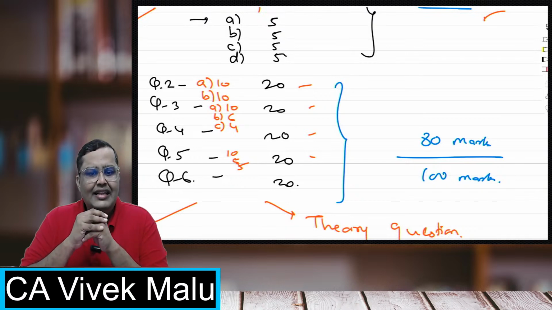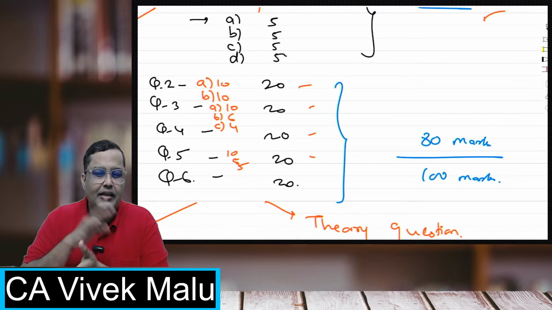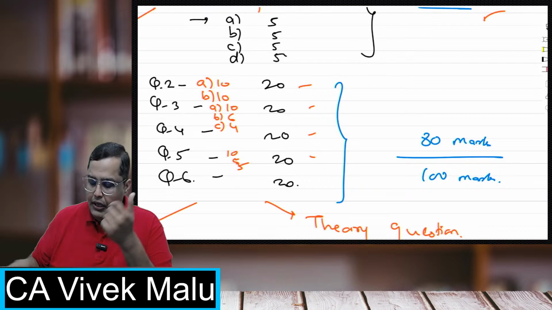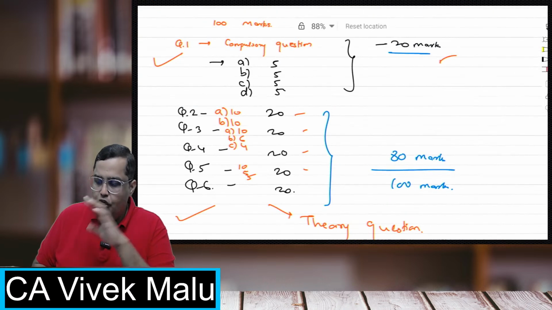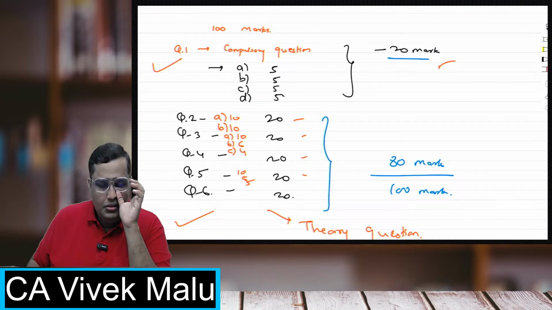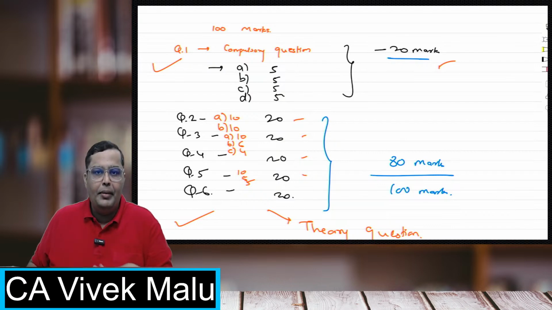But maximum I have seen that they generally prefer 10, 10, and one of the questions is generally split into either 10, 6, 4 or 10, 5, 5, like that. Now, students, this is your general pattern. Any doubts till now? This is your general pattern of your paper.